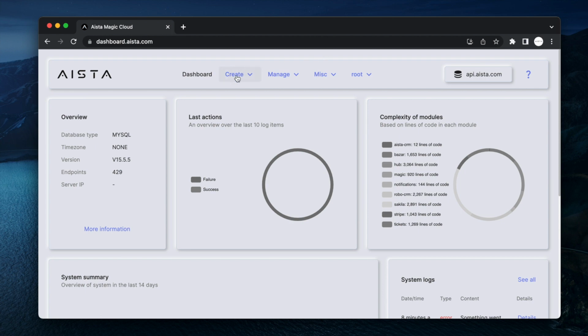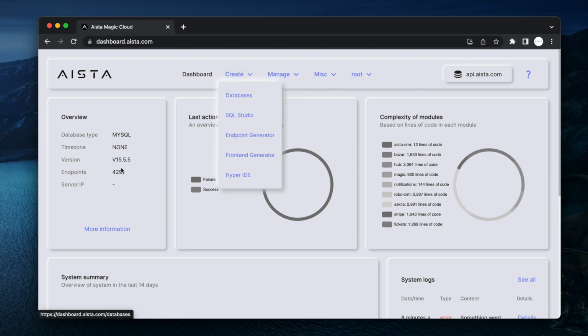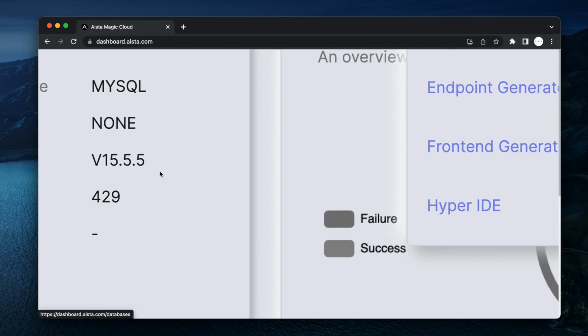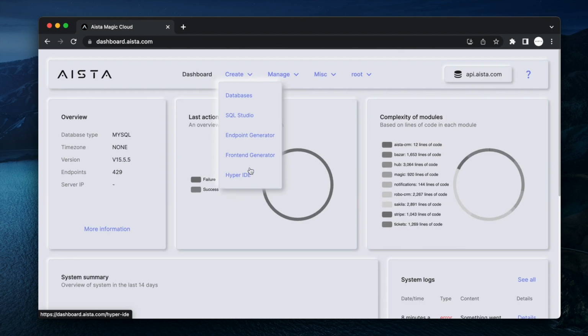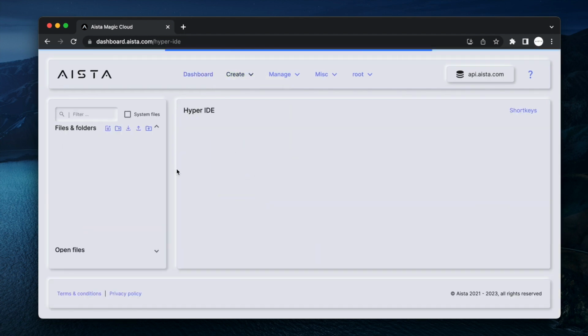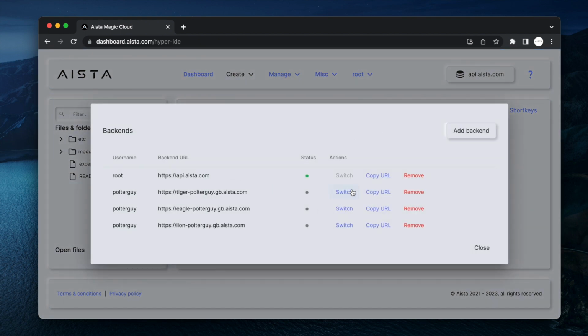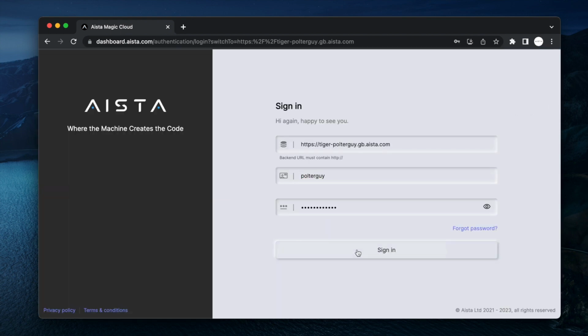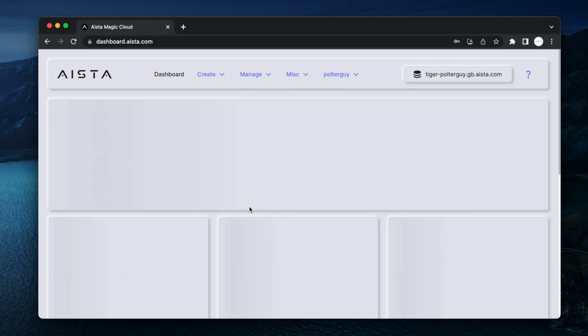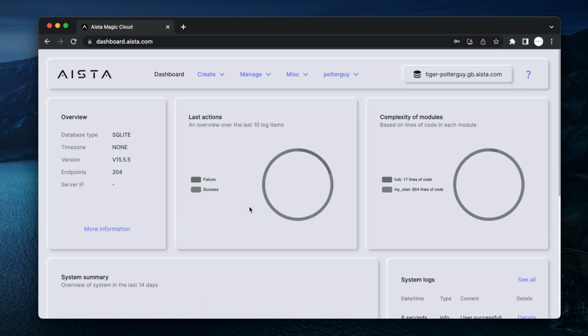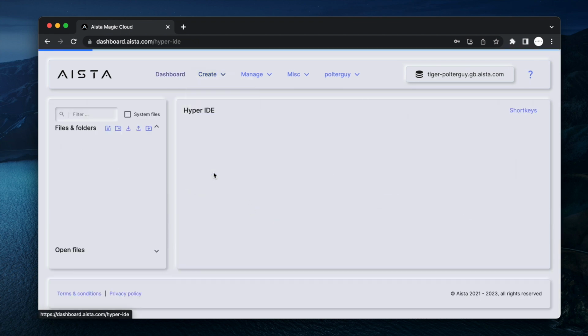In this video I'm going to show you something new in version 15.5.5, which is the ability to actually just mark any Hyperlambda code and have OpenAI or ChatGPT explain that code. So let's go to HyperIDE here.